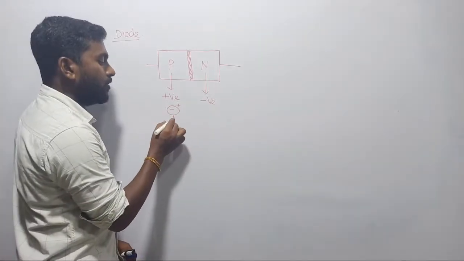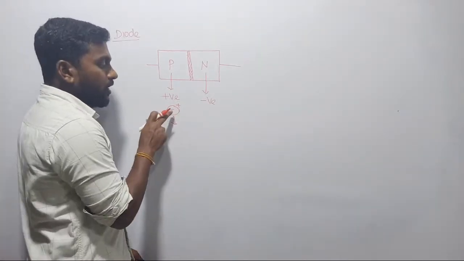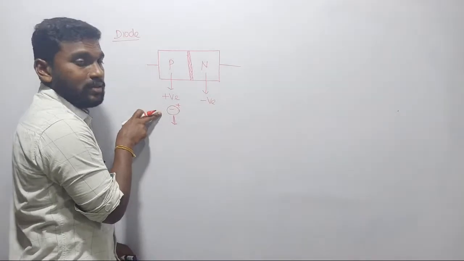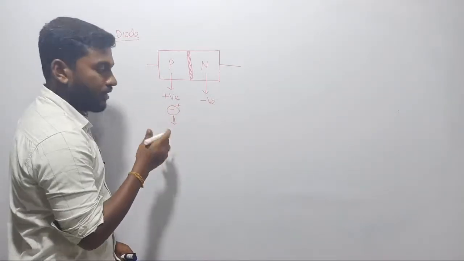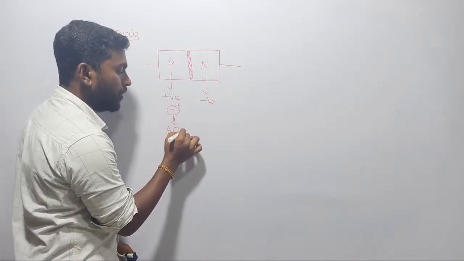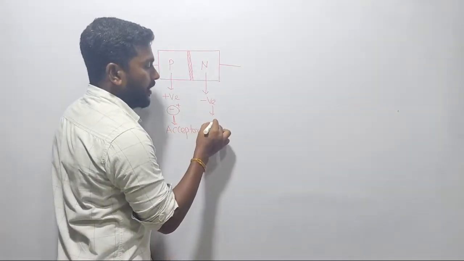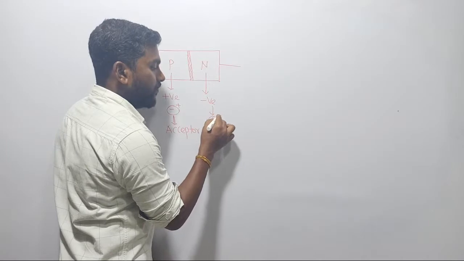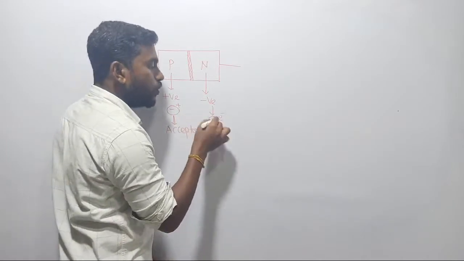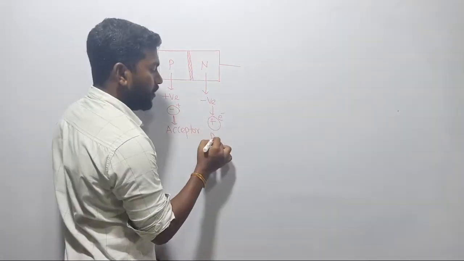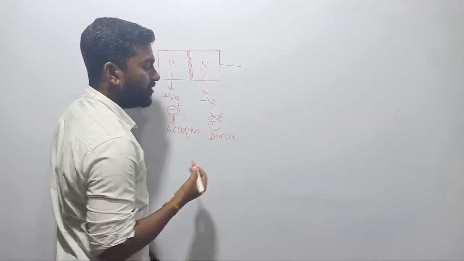If you have a positive layer, the positive layer is ready to accept the electron, so it is simply called an acceptor. Whereas your negative material, it has the electron and is waiting to donate the electron. It is called a donor.